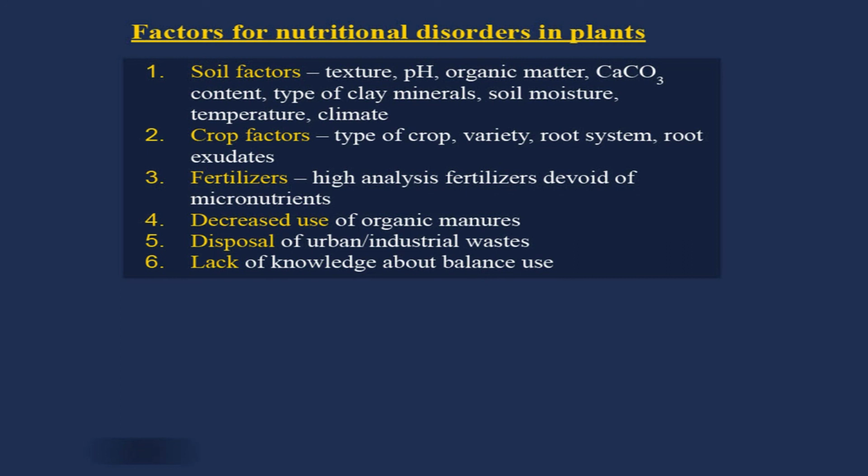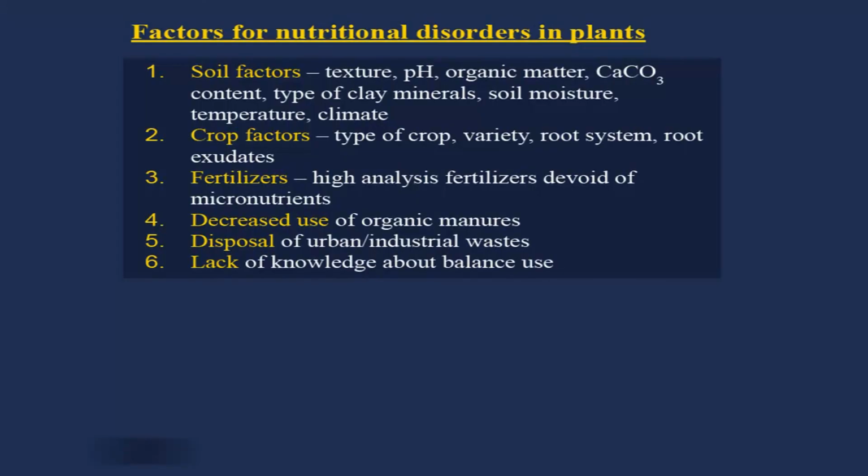Then decreased use of organic manures. If farmers are not using these manures continuously, that means the physical, chemical and biological properties of the soils are affected. Ultimately, these properties affect the nutrient availability. If the nutrient quantity supplied by the soil is less, then definitely one is going to have nutrient deficiencies. Disposal of urban or industrial waste also reduces the fertility of the soil, and ultimately certain nutritional disorders may happen because of this. And then lack of knowledge about balanced use. One needs to learn and practice balanced fertilization in the soil.